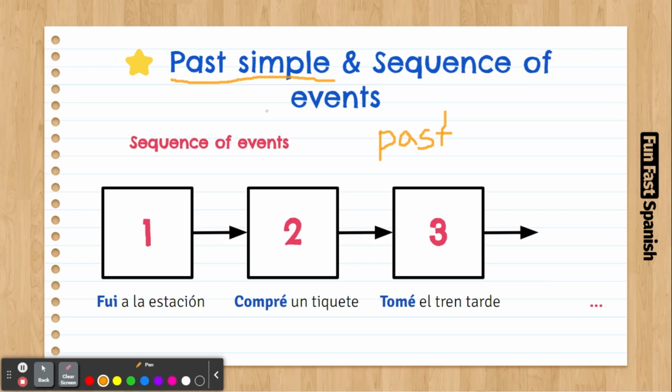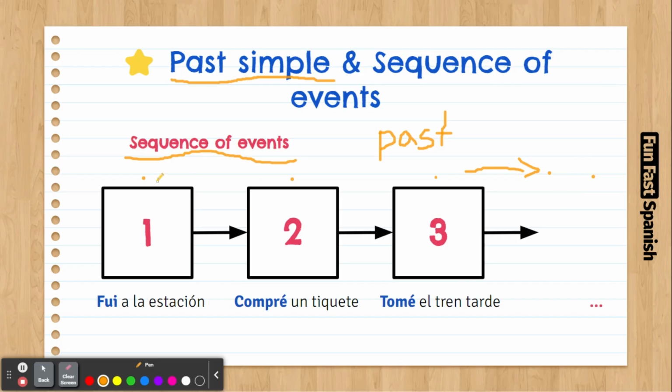So as you can see here, you're just bringing a sequence of events. Why is it a sequence? Because we have a timeline, right? You can see it here. First this happened, then the second thing is this one, and after that the third one happens, and fourth, fifth, and so on. So this is a sequence of events, and they all happened in the past.